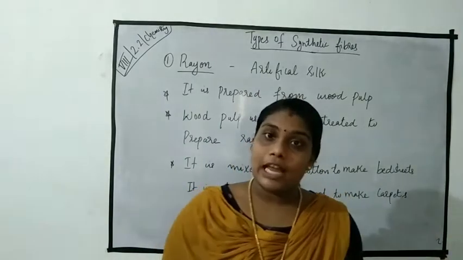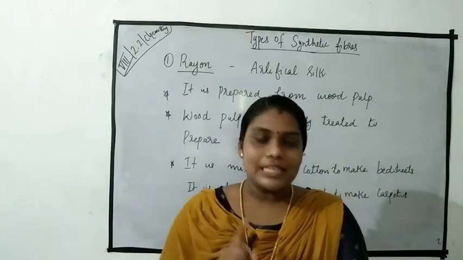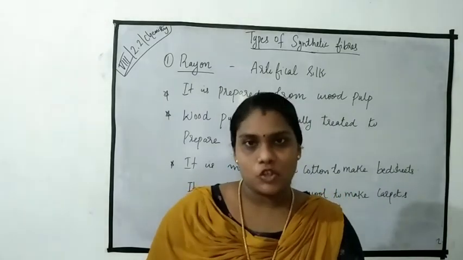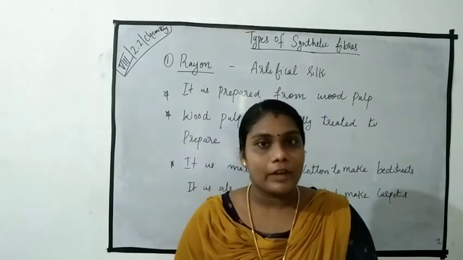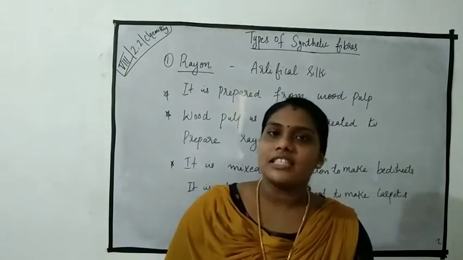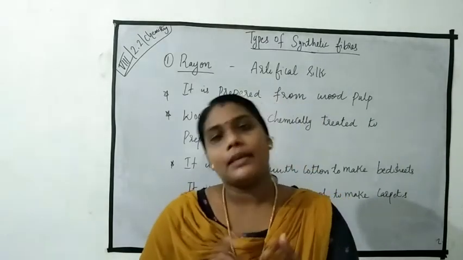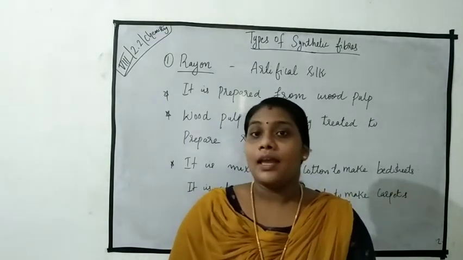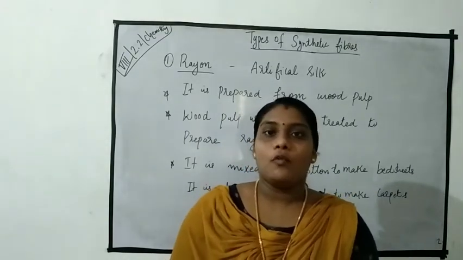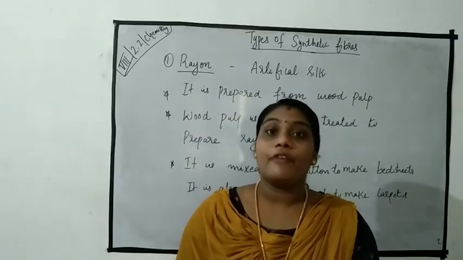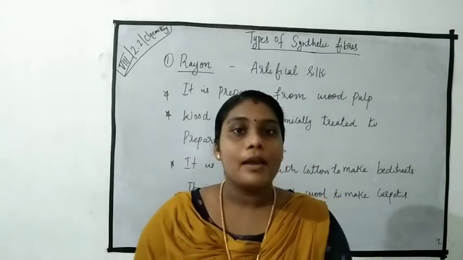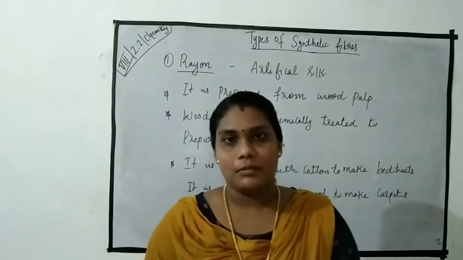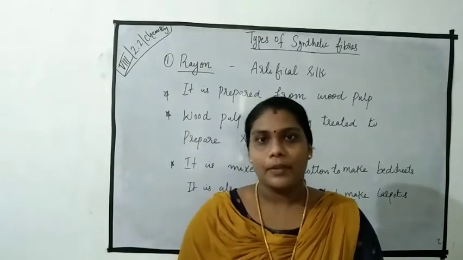Okay students, in our last class we discussed synthetic fiber and natural fiber. What is synthetic fiber? Yes, the fiber which is obtained from chemical substances like petroleum is synthetic fiber. Then natural fiber. What is meant by natural fiber? Yes, the fiber which is obtained from plants and animals is natural fiber.